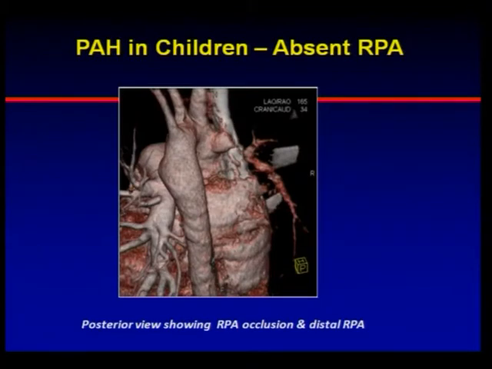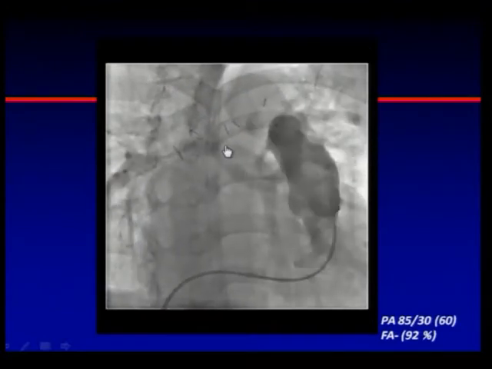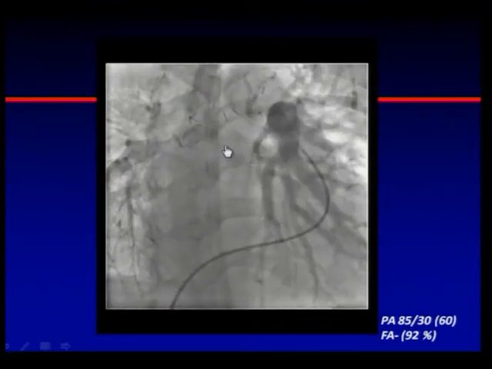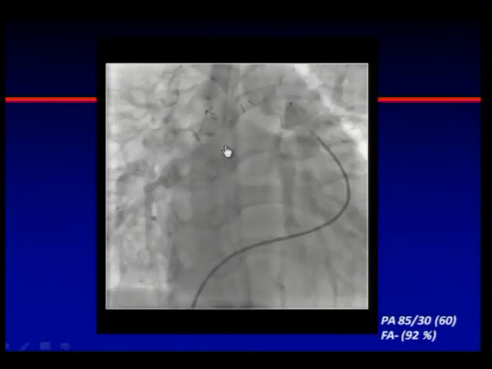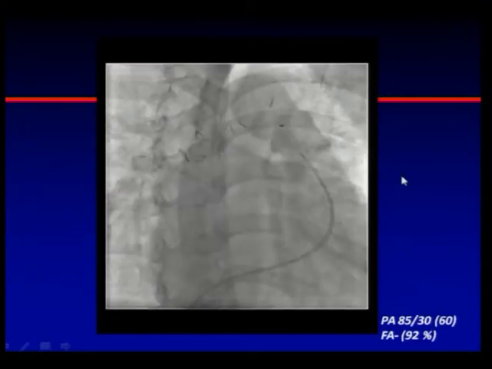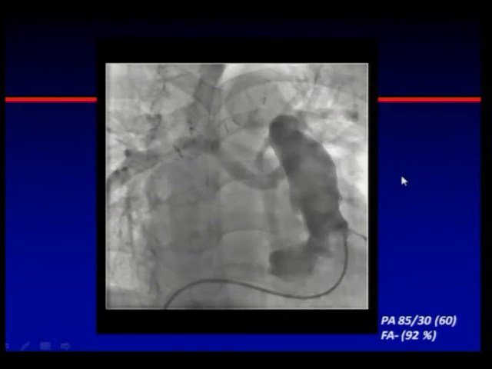And this was the pre-surgery CT angiographic reconstruction. So this was actually a small portion that was completely atretic, it was absent. So then this was the surgery, post-surgery. So we put a graft in to the RPA, and the post pressures are around 60 with a FA saturation of 92%, and the patient has symptomatically improved.